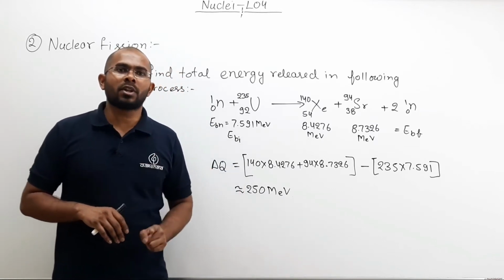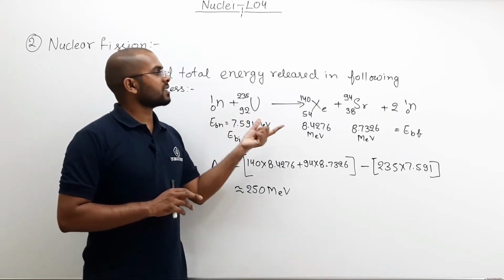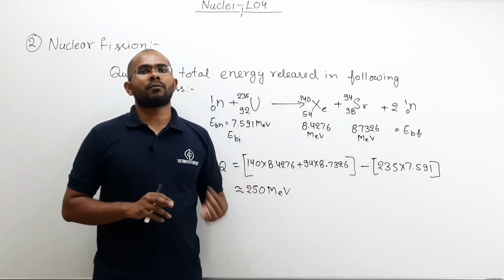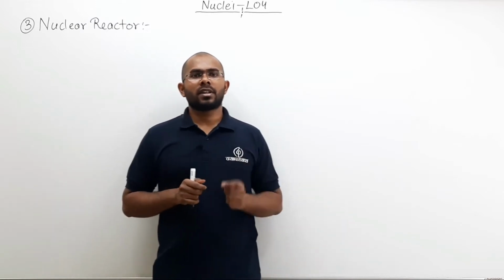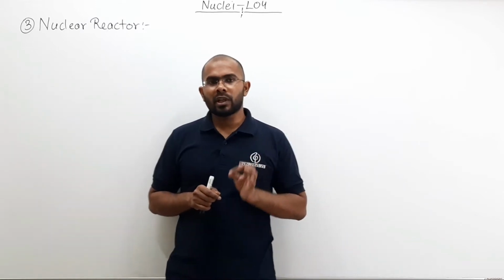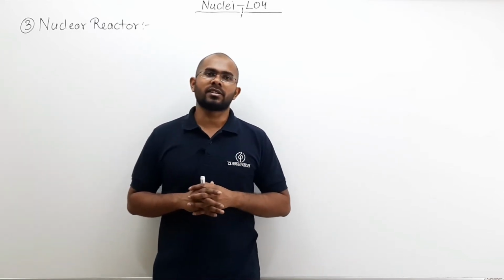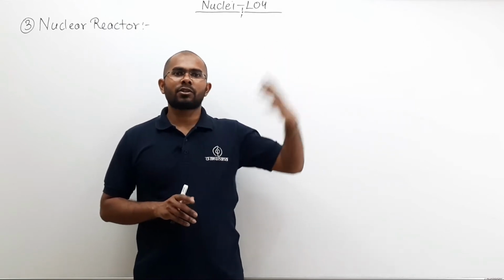What is a fission process? When a heavier nucleus breaks apart into two lighter nuclei, that is what you call nuclear fission. As we saw just now, when nuclear fission takes place, a lot of energy is released. That energy is of the order of mega electron volts.